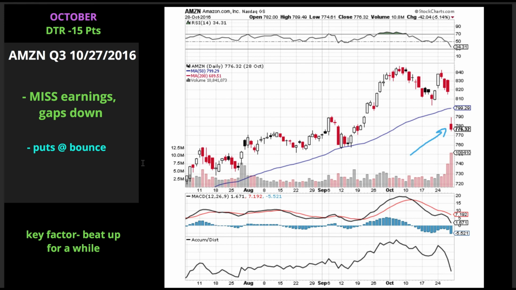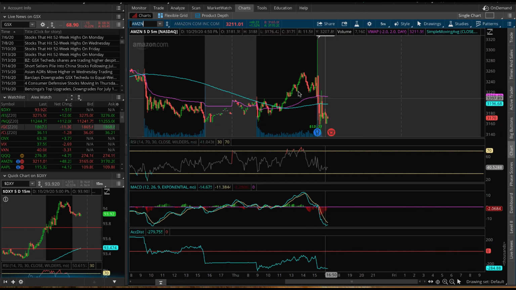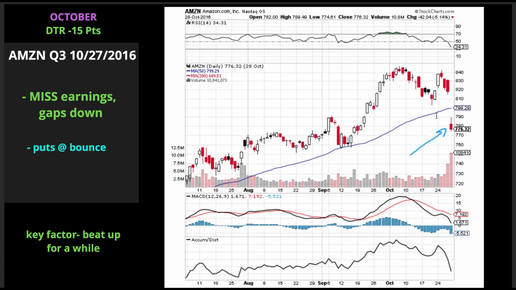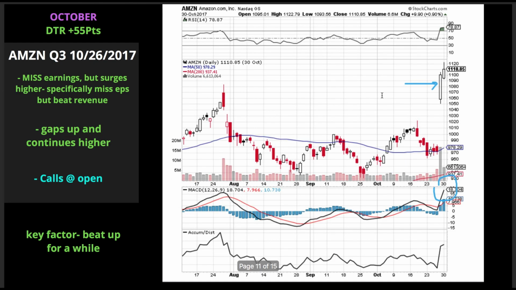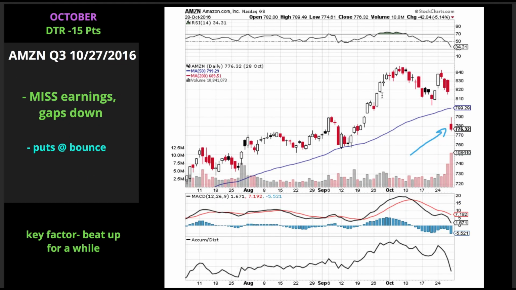This is important because it gaps down and once again puts at the bounce. That's similar to our case here. Okay, the only difference here is that we actually beat earnings, okay? But once again, that's still similar to our case, and we will definitely keep that in mind. All right, key factor is beat up for a while. All right, I think that's a typo. Yeah, it should not say beat up for a while. This was beat up for a while. This is not beat up for a while. This is close to a top level.